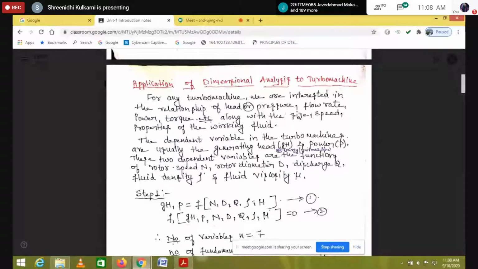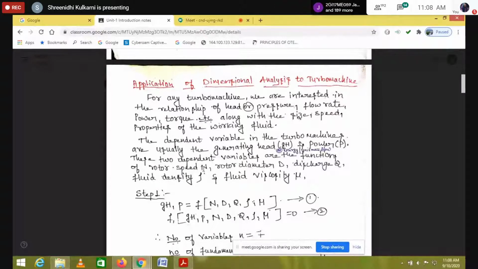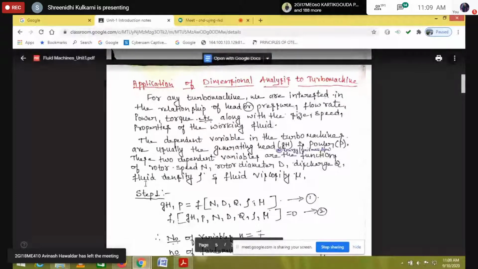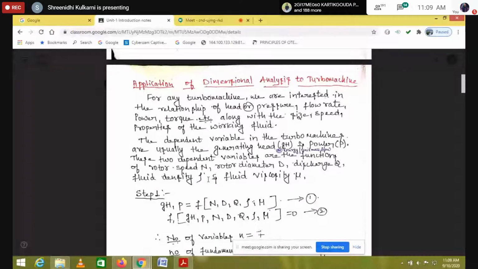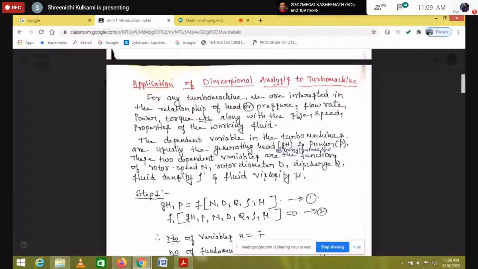These two dependent variables are functions of rotor speed N, rotor diameter capital D, discharge of the fluid Q, fluid density rho, and fluid viscosity, or dynamic viscosity, mu.